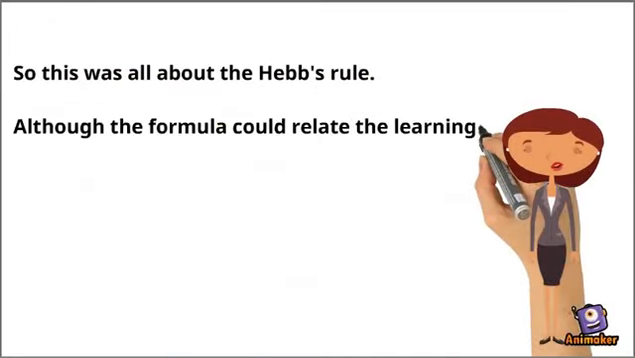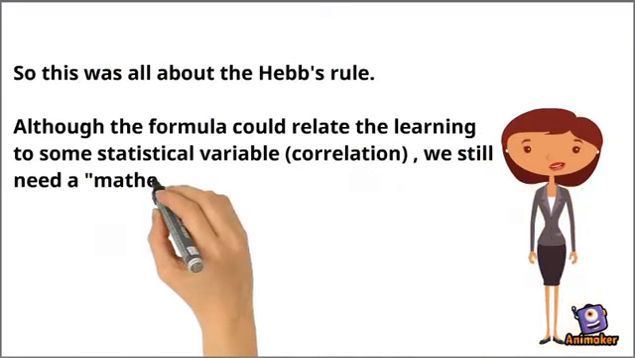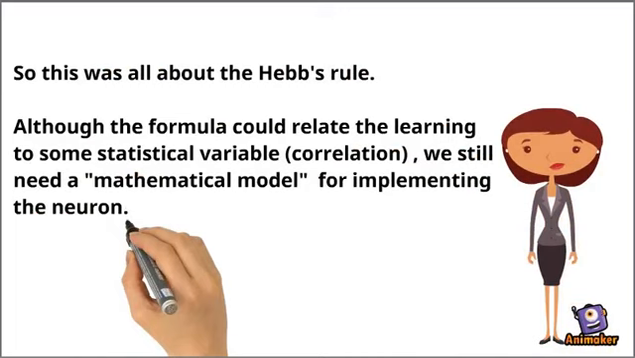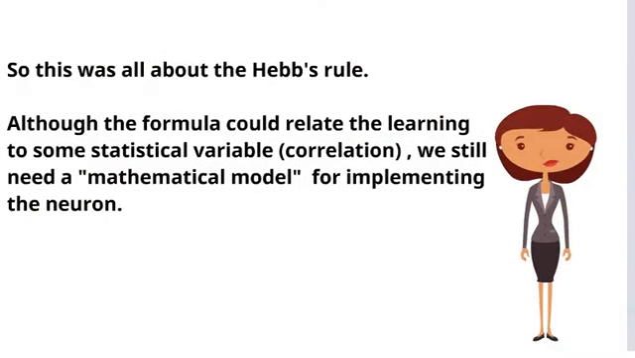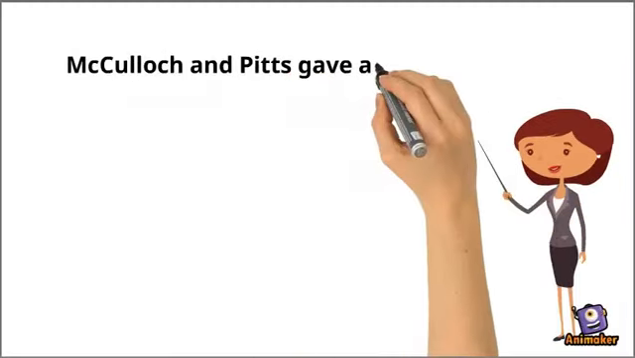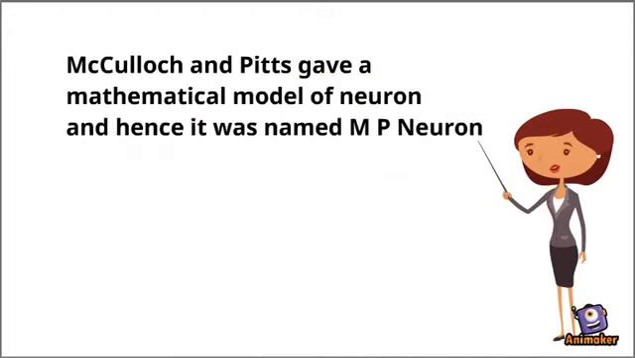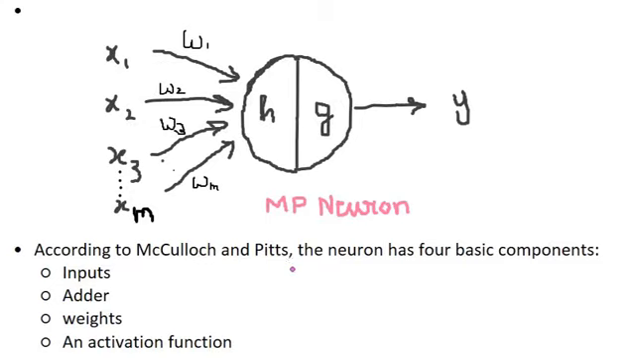Although the formula could relate the learning to some statistical variable, we still need a mathematical model for implementing the neuron. And here comes the MP neuron model. McCulloch and Pitts gave a mathematical model of neuron and hence it was named MP neuron. The MP neuron model has four basic components. The first one is inputs, second one is adder, weights, and then activation function.